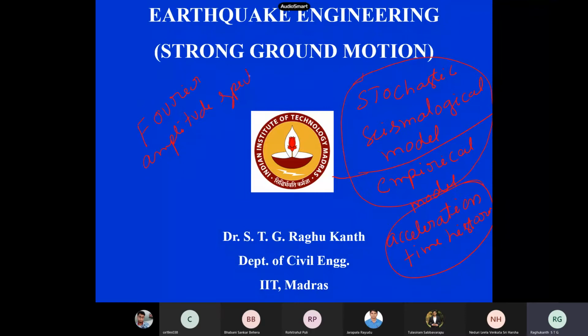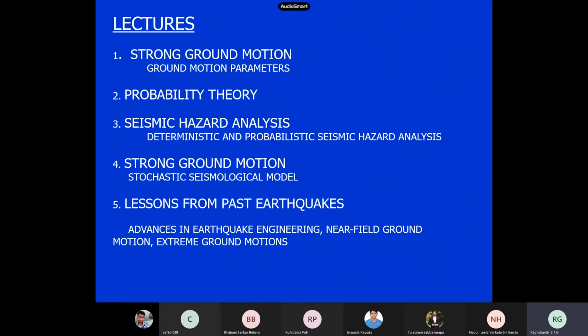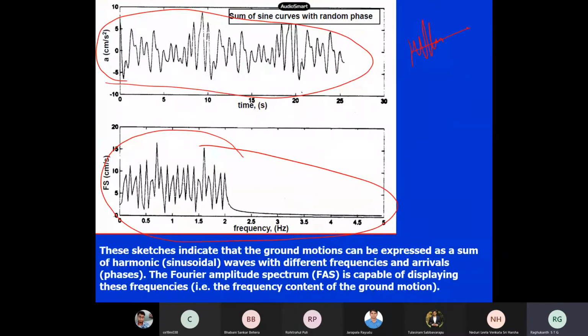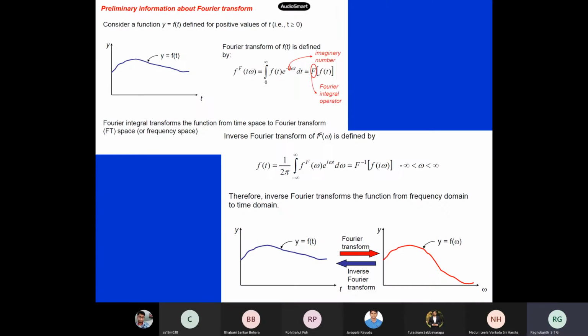The idea of this seismological model is to generate synthetic acceleration time histories. That is why this model came into being. It is based on the concept of spectrum. The basic idea is, if I mix several sine waves of different frequencies and random phase, my time series looks random, more or less similar to an earthquake acceleration time history. We will explore this after some time.